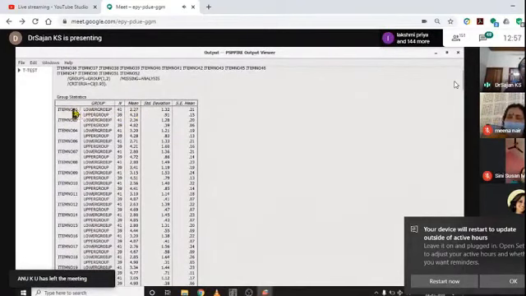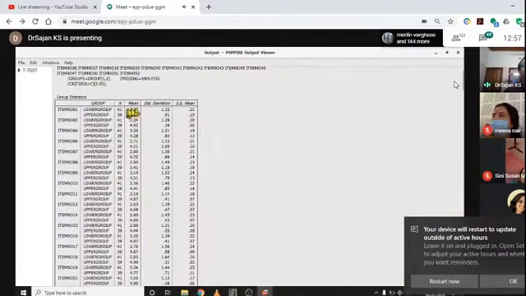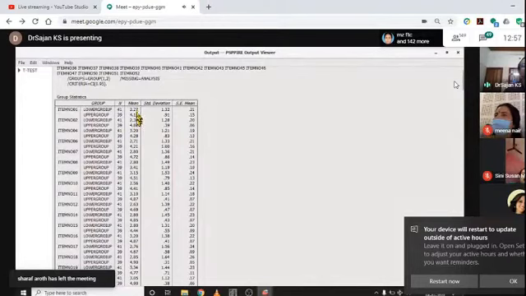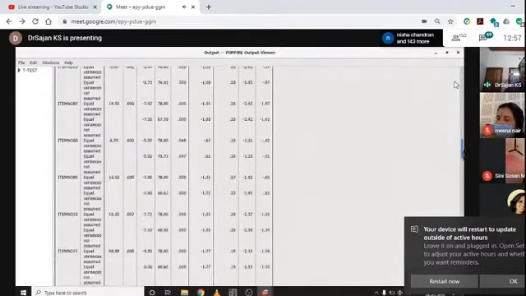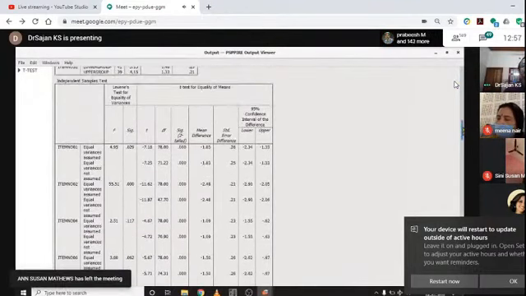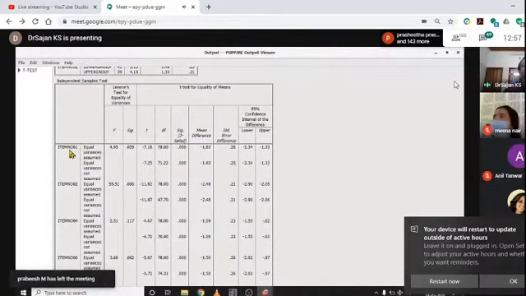For example, for item number 1, the mean value of the lower group is 2.27, and the upper group is 4.10. If these two means are significantly different, we can accept item number 1. If there is no significant difference between these two, we have to reject it. That is the base of Edward method. And here in the lower area, the t-test is shown. Here you see the t-value and the significant value. From the significant value, it is found that item 1 is significantly different in upper group and lower group. So we can accept this item.